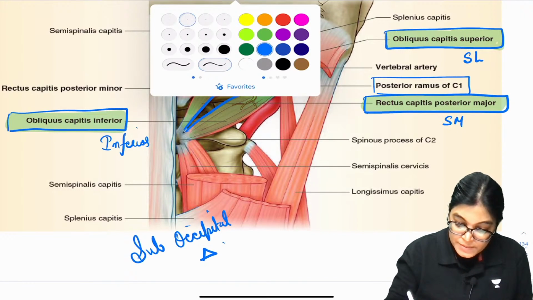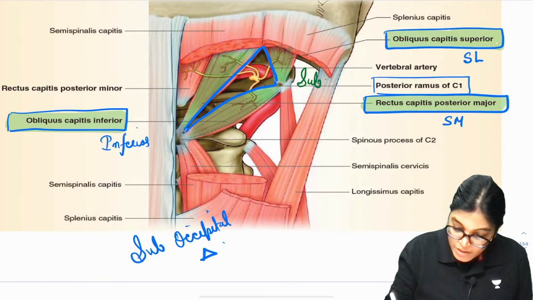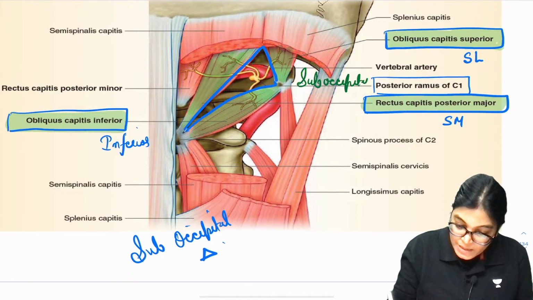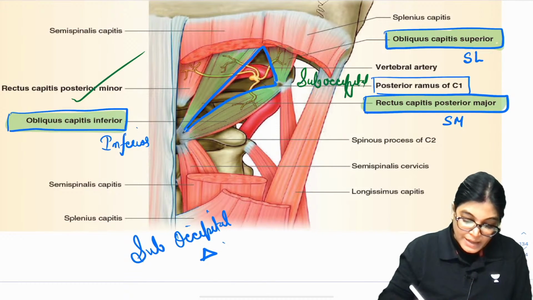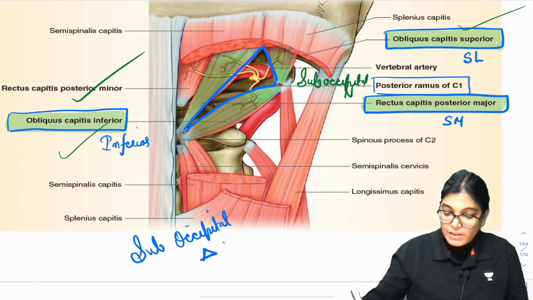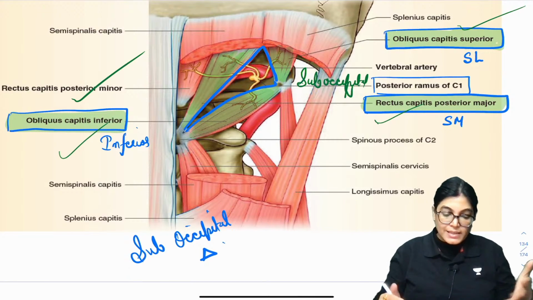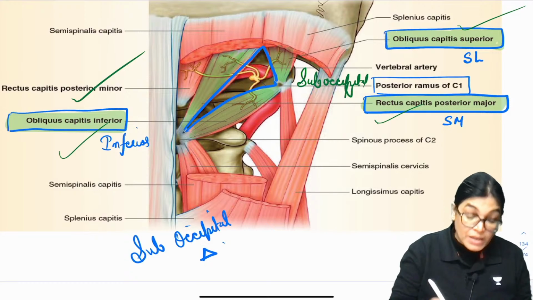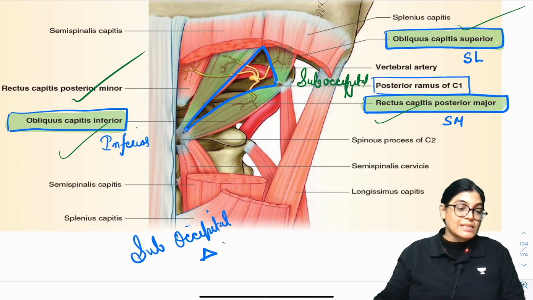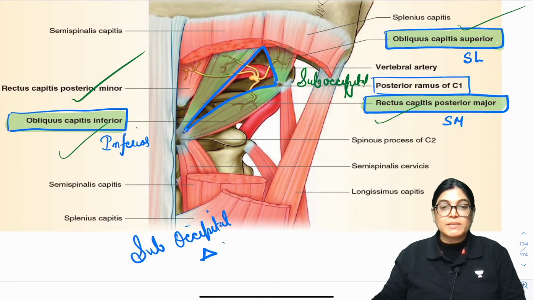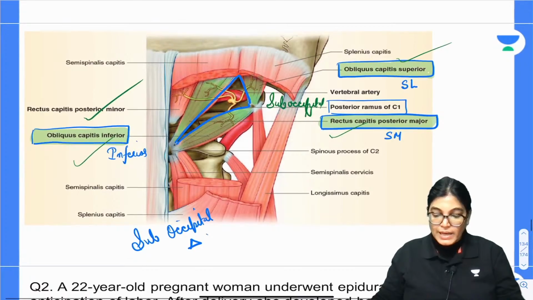The suboccipital nerve is supplying the corresponding rectus and obliquus muscles which are forming the boundary, and lying in the vicinity, the rectus capitis inferior muscle and rectus capitis posterior minor muscle also get innervation from the suboccipital nerve. So is it clear? Let's move on to the next question, number 2.